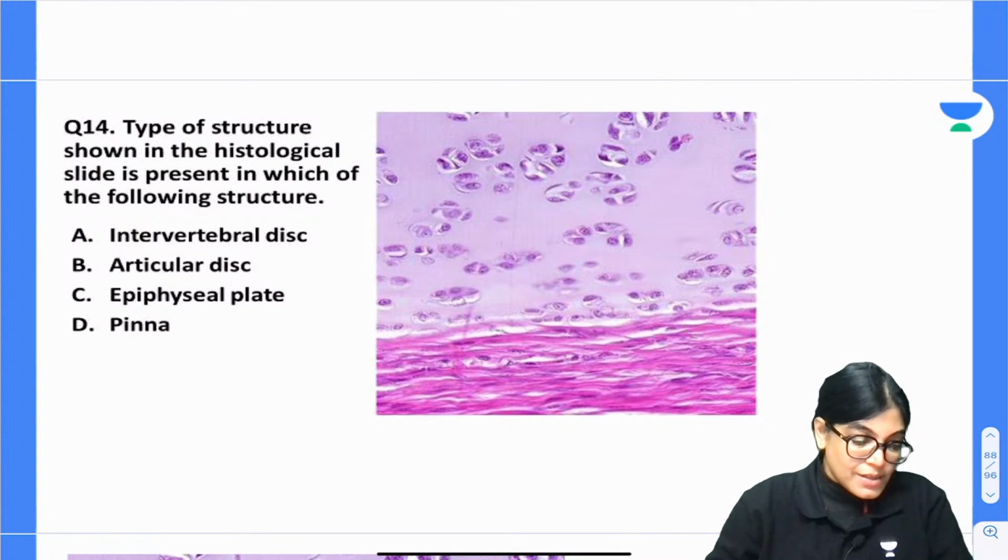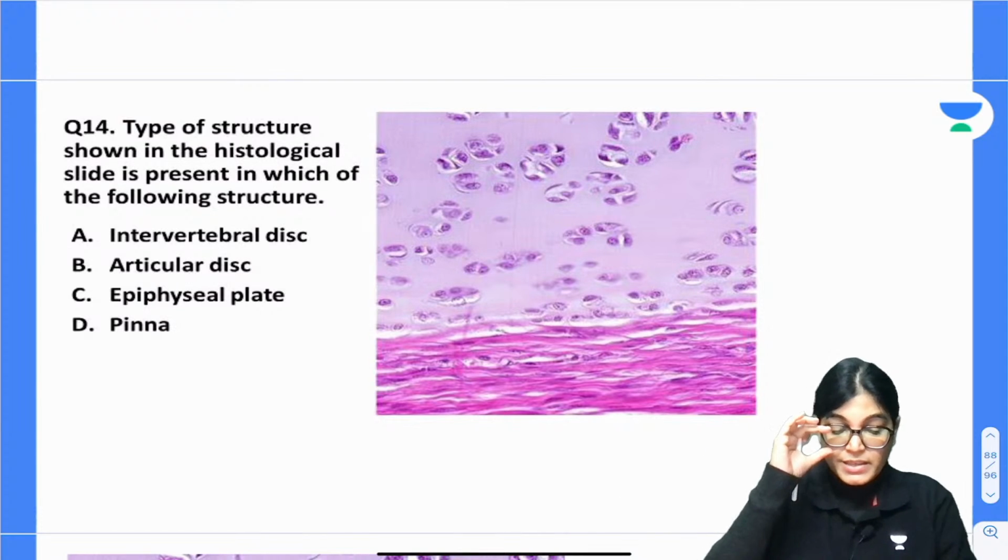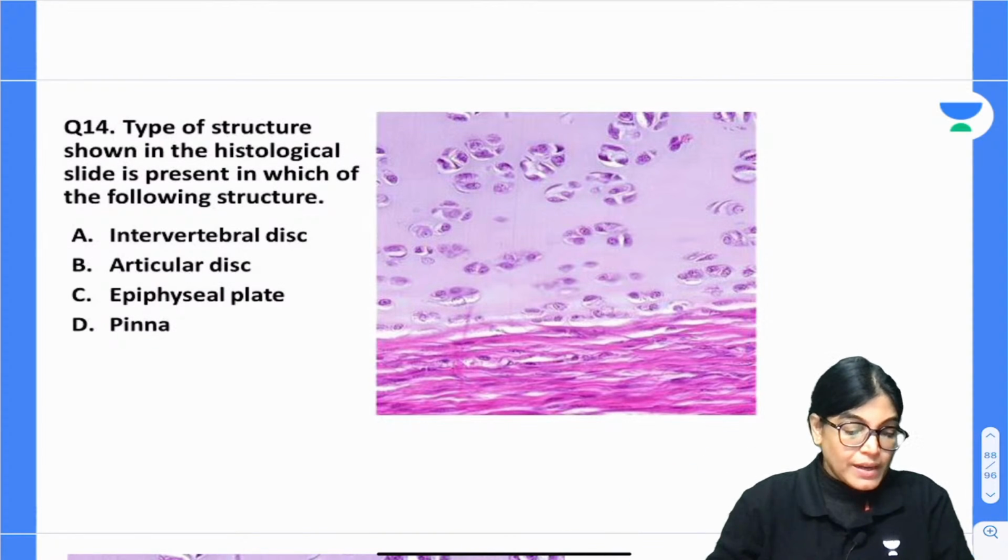So I got an answer from Behra, it's A. I got an answer from Kadam, it's C. So mixed bundle of answers are coming up. Mark the correct answer. Imtiaz Hussain, D. Okay, so all of you have given a mixed bundle of answers. Hyaline cartilage to sabne bola hai, hyaline cartilage.